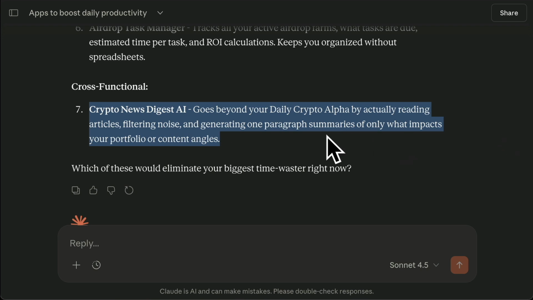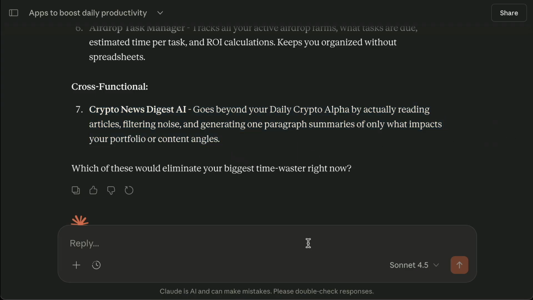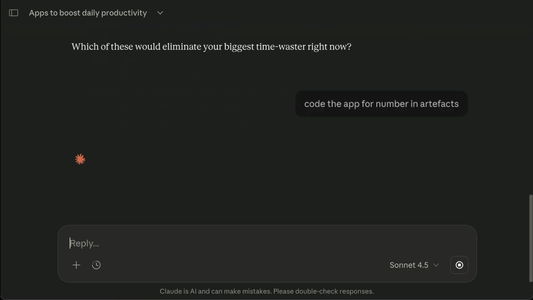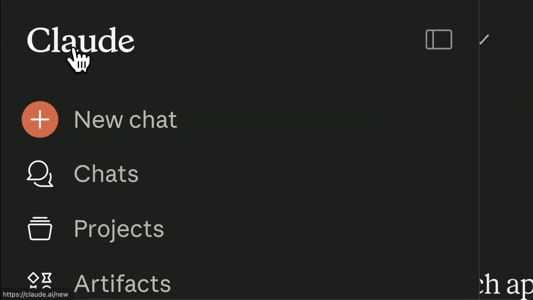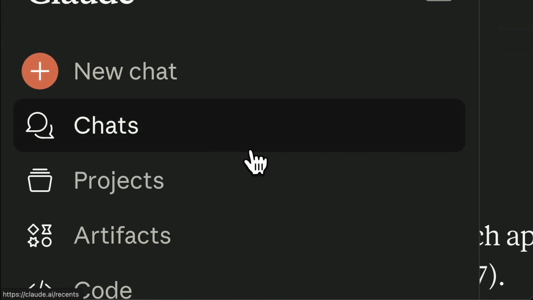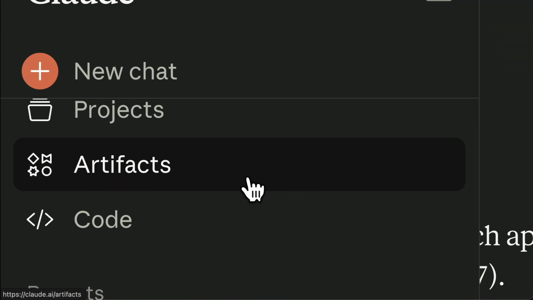Now, two ways we can do it. Once you've got your idea, you go back and forth, ask Claude to specify or to code the app. So for example, let's take number 7. You can literally just ask it, code the app for number 7 in artifacts. And I'll show you what artifacts is in a minute. So whilst it's doing that, if you click on the left hand side here, you'll see new chat, projects and artifacts. Click on the fourth one down there.